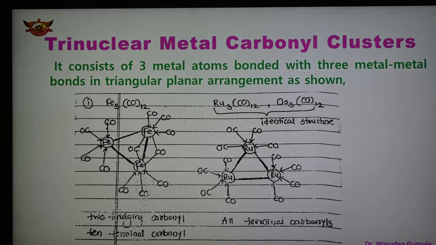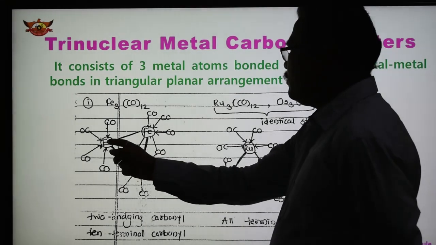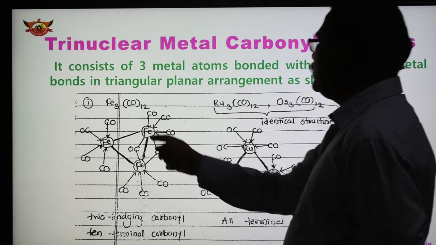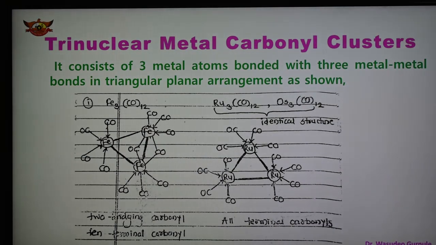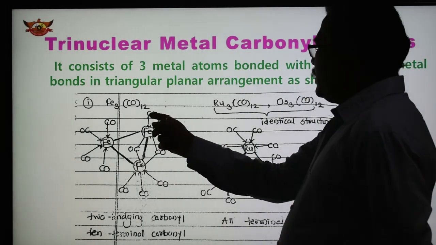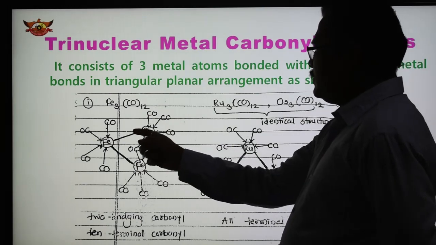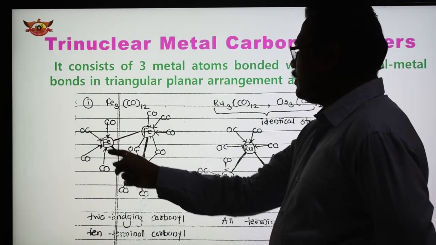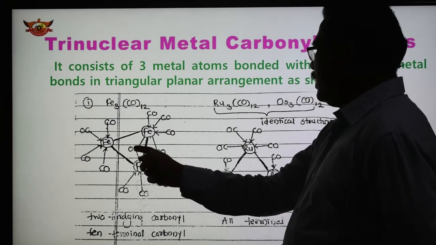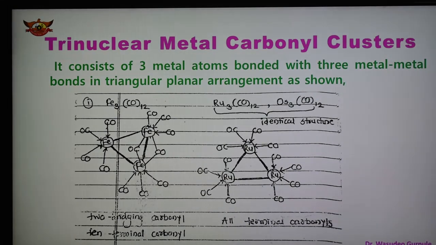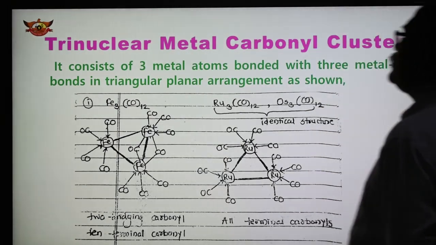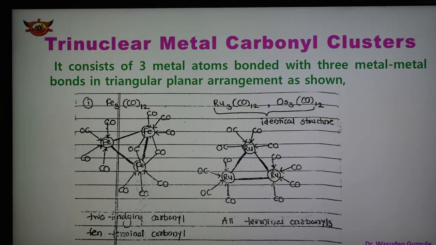3 irons are there, 1, 2, 3. They are arranged in a triangular planar arrangement, and there are 4 terminal carbonyls on this Fe. Here also 3 terminal carbonyls, and 2 bridging carbonyls are there. So in this case, 2 bridging carbonyls and 10 terminal carbonyls are there. So this is the structure of the metal carbonyl cluster Fe3(CO)12, which contains both terminal and bridging carbonyls.